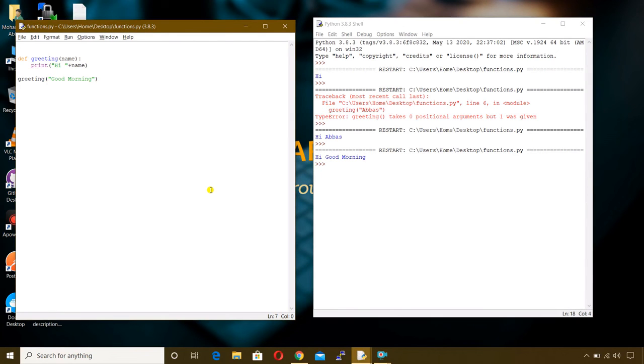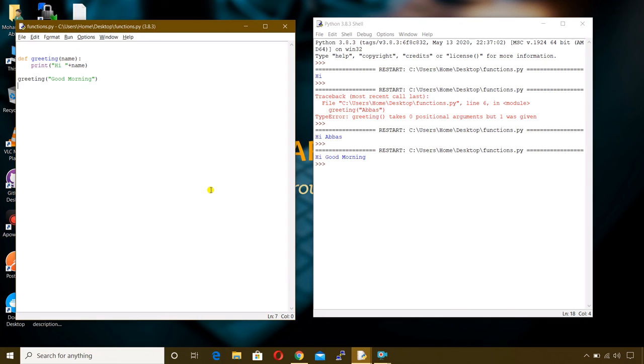Friends, functions are a very important concept. Imagine if you are doing a big project. It's a good practice to split your tasks into separate functions. So if you want to make some changes in your code, you can change a particular function without disturbing the other parts of the code. So let's stop here for today.